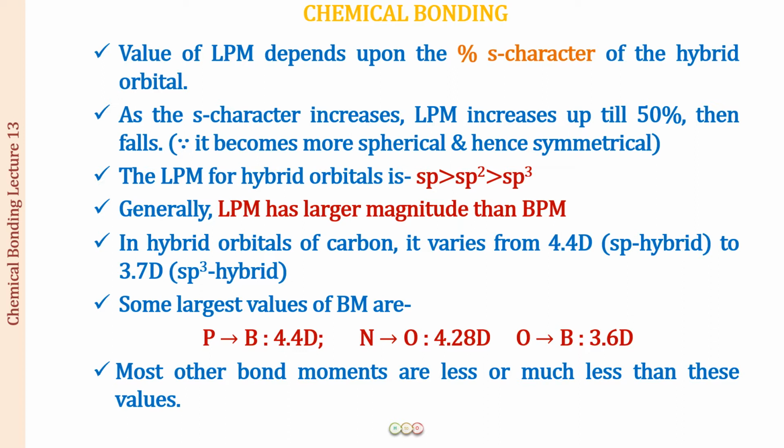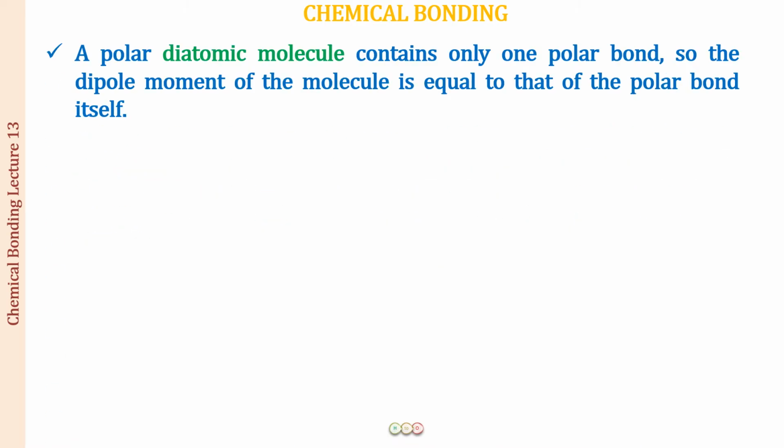Most other bond moments are going to be less or much less than these values. So polar diatomic molecule, as we've already discussed, consists of only one polar bond. So the dipole moment of the molecule is equal to the polar bond itself.